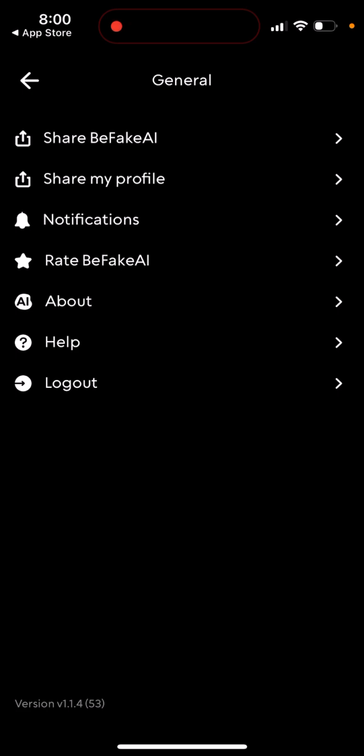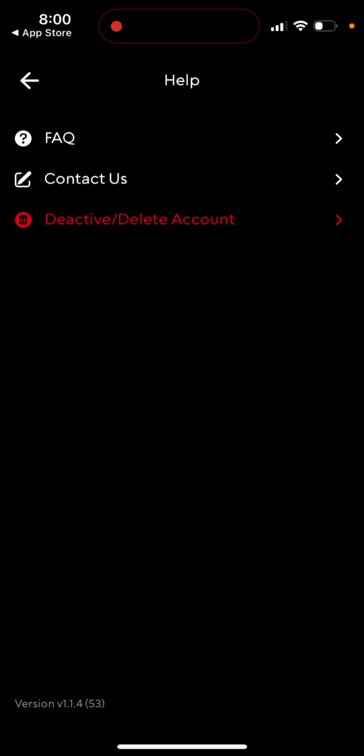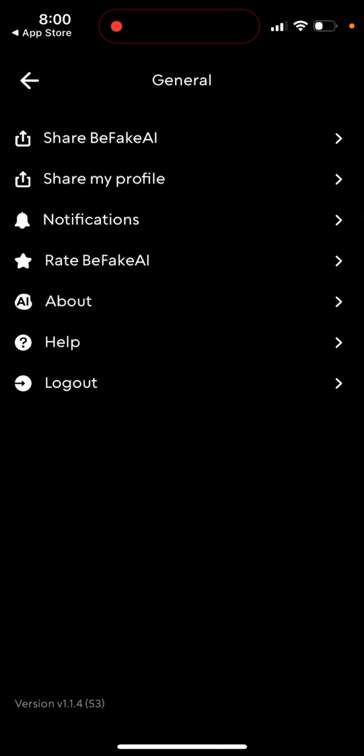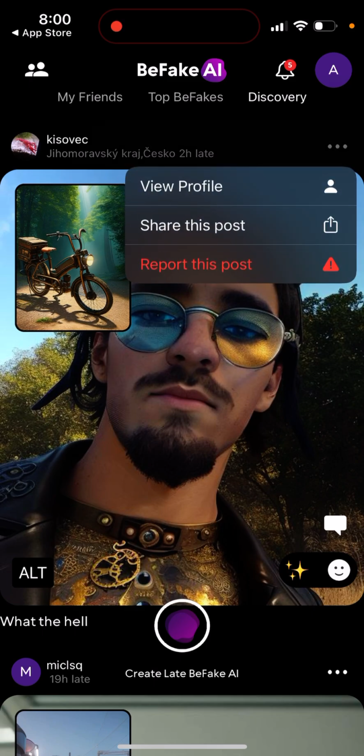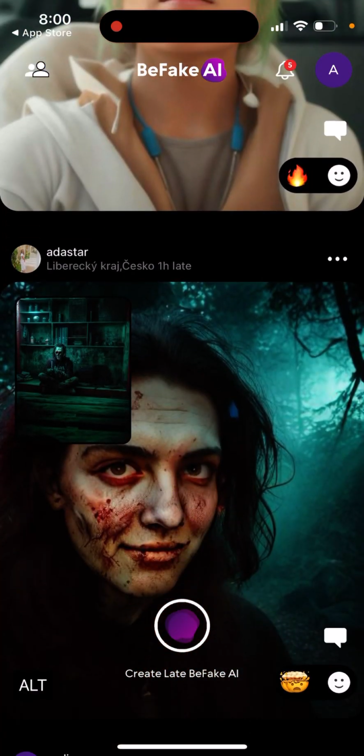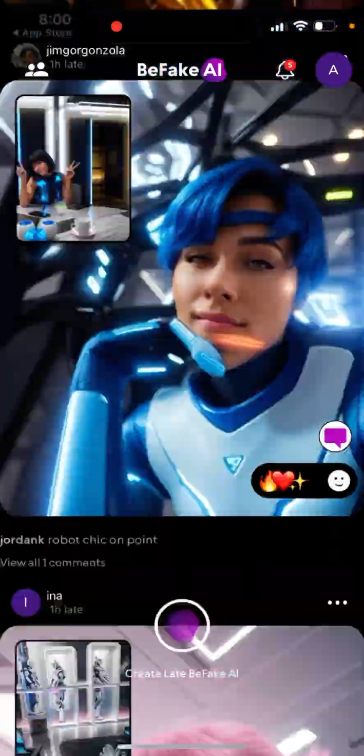Then with your account, if you're concerned about your data, you can easily delete your account from the app as well. So that's basically the idea. It's kind of an alternative to BeReal. Of course, it doesn't have that many users in the app, but it's still fun.